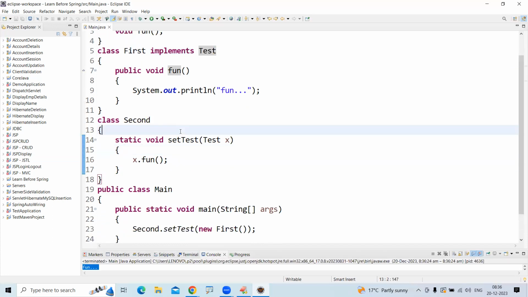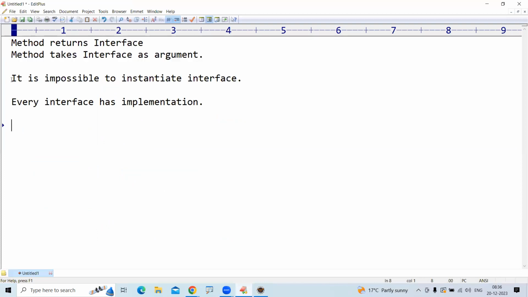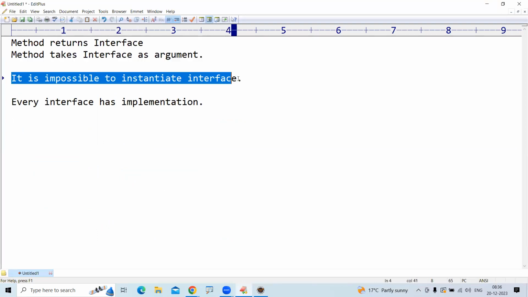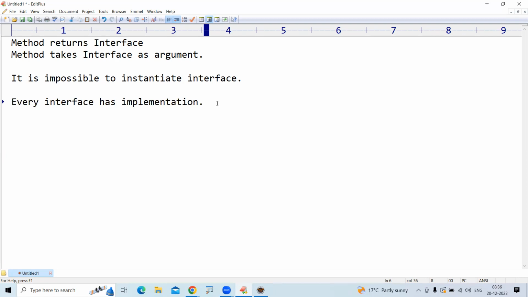The method taking an interface and the method returning an interface. A very important point. It's impossible to instantiate an interface. Then how is it possible? Every interface has an implementation.